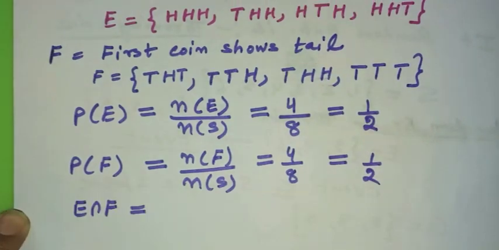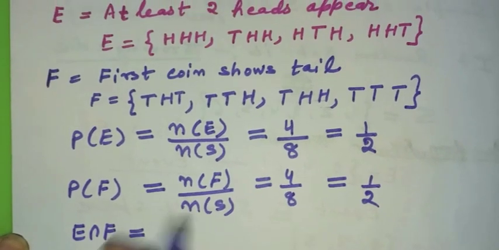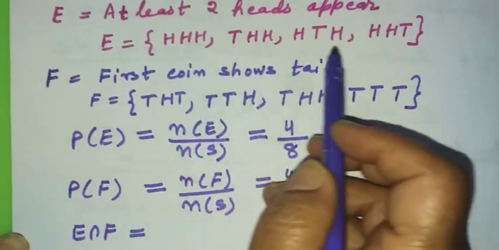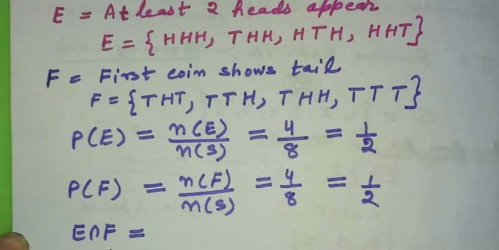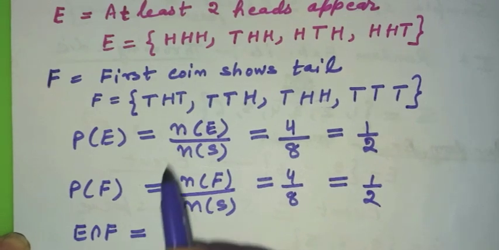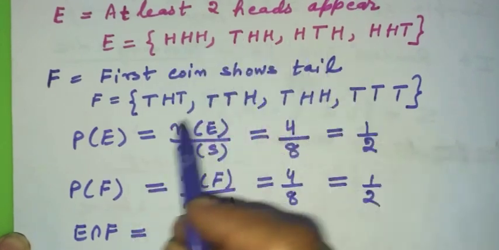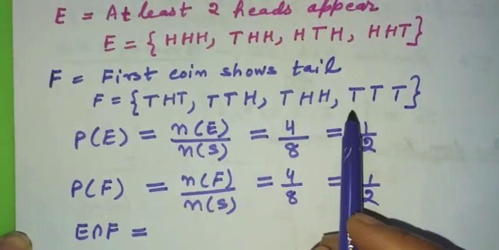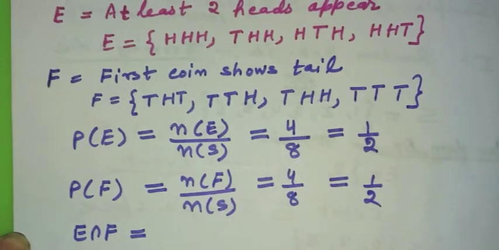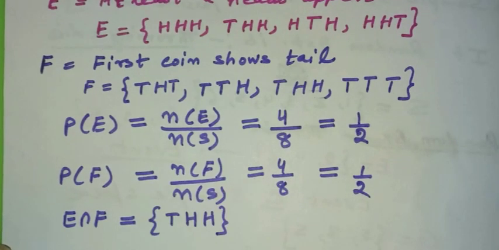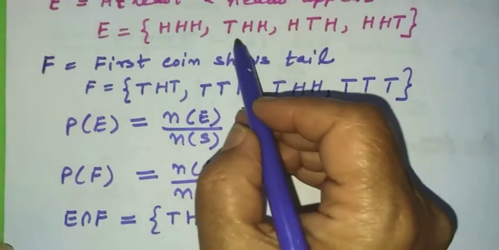Now if I ask you to write the set E intersection F, you can consider E as a set, F is also a set, and if I have to write the intersection of two sets, that means I have to write the elements which are common in E and F. So let me see which element is common to E and F. The only common element of E and F is THH.